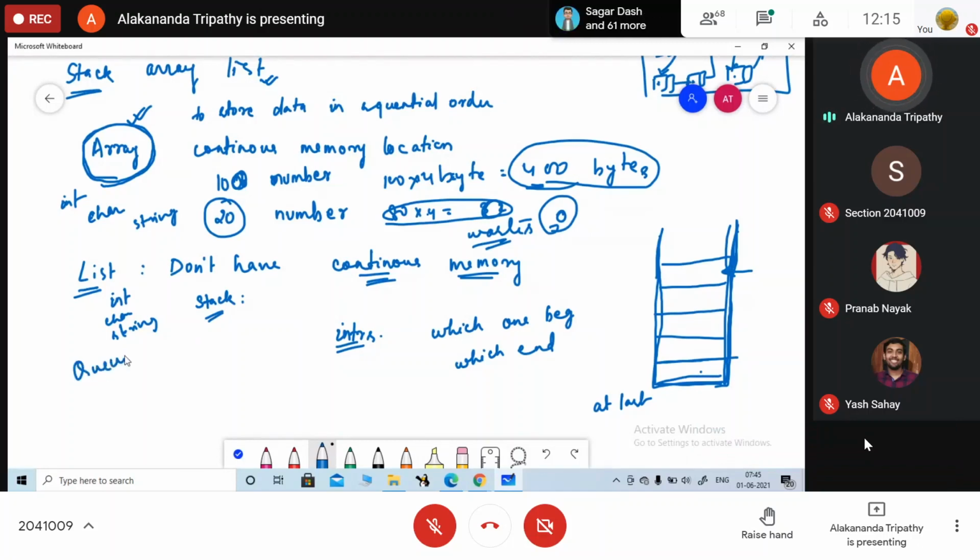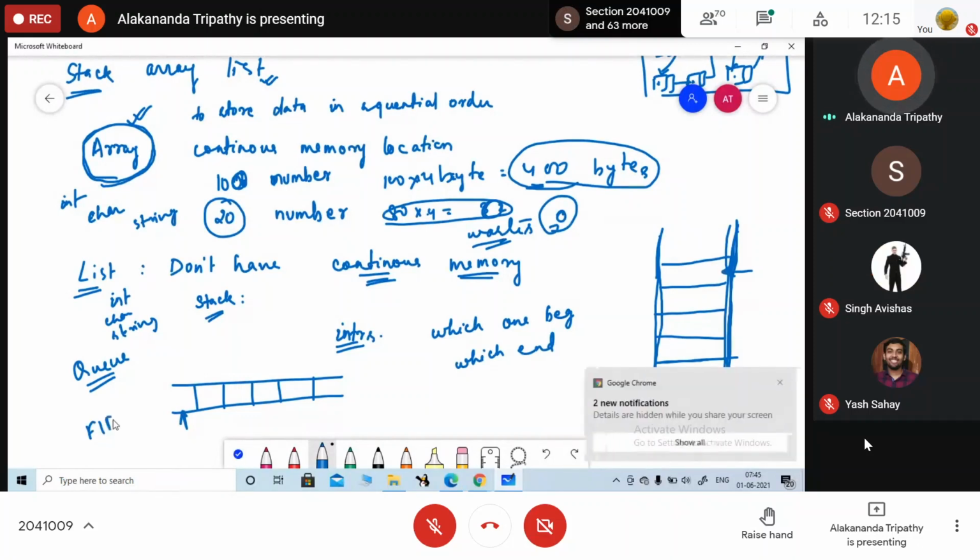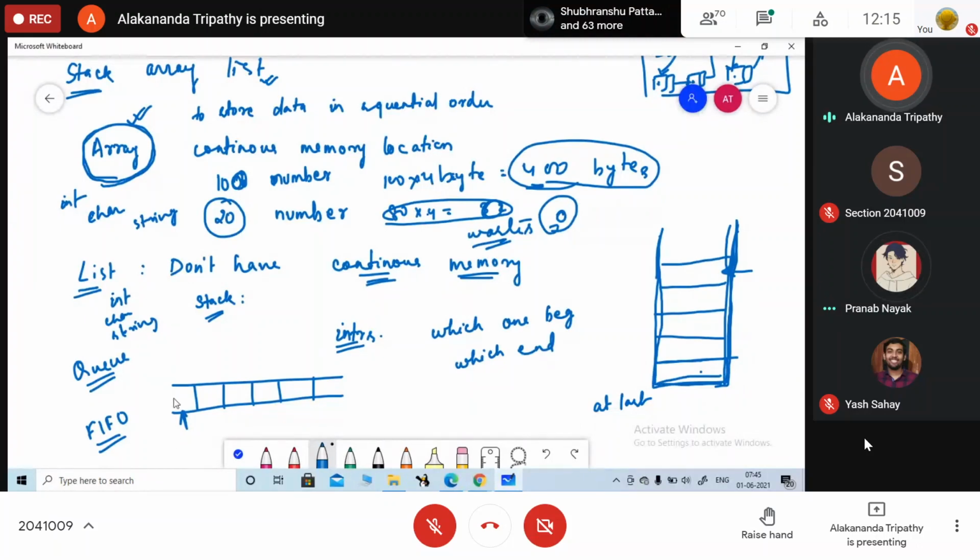And another one is your queue. Queue में बोला जाता है जो पहले आएगा, that will be provided the access first. So if you are waiting for a ticket at a railway counter or in a movie hall, then the person who is standing at the beginning of the row is going to be allocated first. So it is based on first in, first out. जो पहले आएगा उसे पहले एक्सेस मिलेगा, जो लास्ट में आएगा उसे लास्ट में एक्सेस मिलेगा.